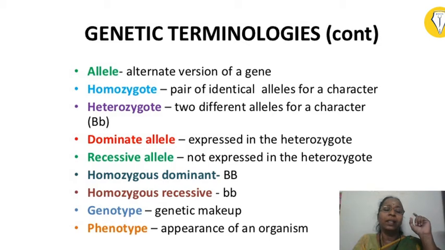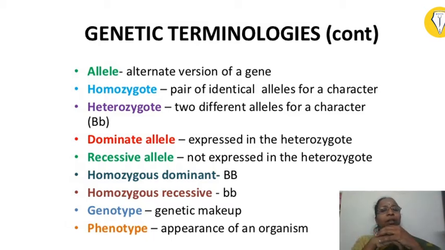Okay, different forms of the same gene are called alleles. So blue eye color, one allele. Black eye color, one allele. Brown eye color, one allele. Like this, each trait will be coded by one allele. The next one is homozygote.